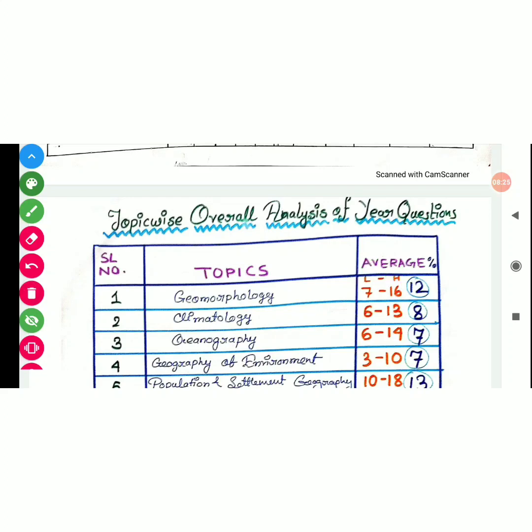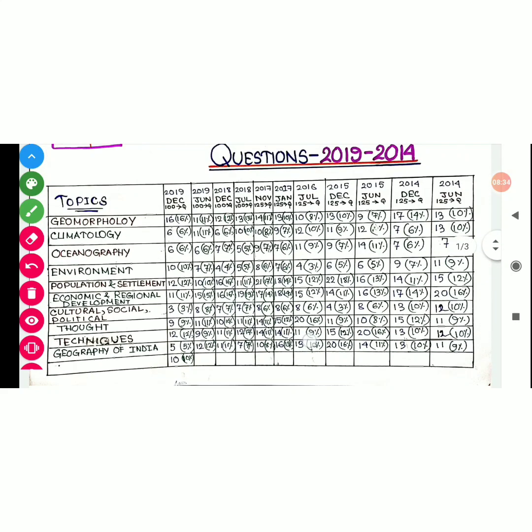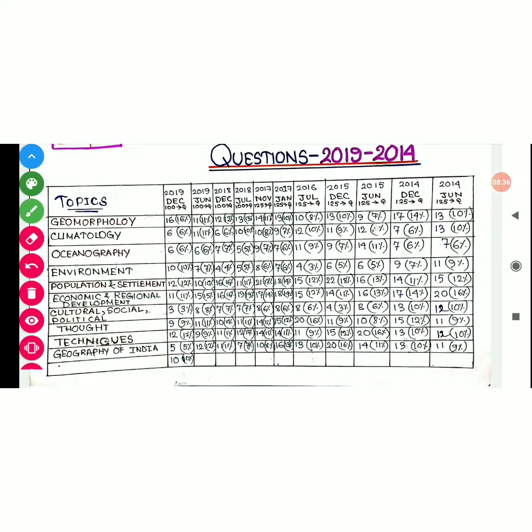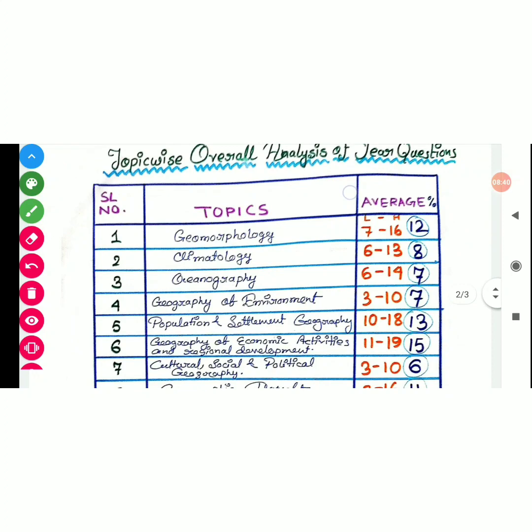So we should concern about the average only, that is 12%. Okay, so we don't need to analyze that much big chart. I am just summarizing that chart by this small chart.